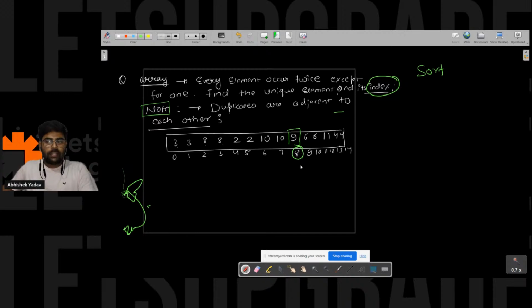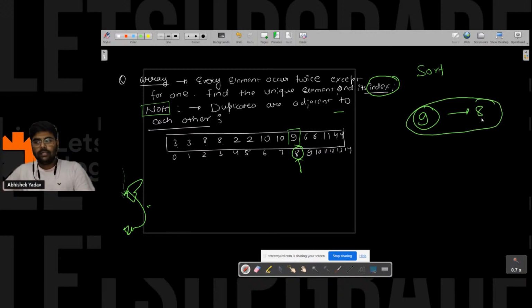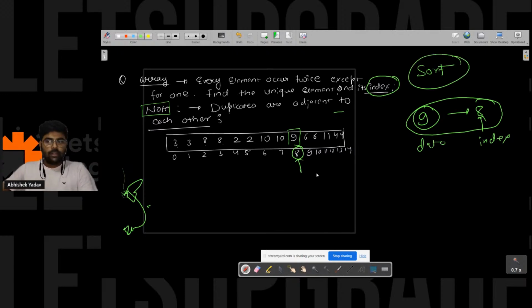Here the index is what? 8. So you have to return the element, that is 9, and you have to print the index also. That index is 8 here, right? This is the index and this is the data. Tarun, you are getting that point. If you sort the array, what will happen? It will interrupt the index also, right? So it is not the correct answer. Those who are able to answer this question will get something from my side.